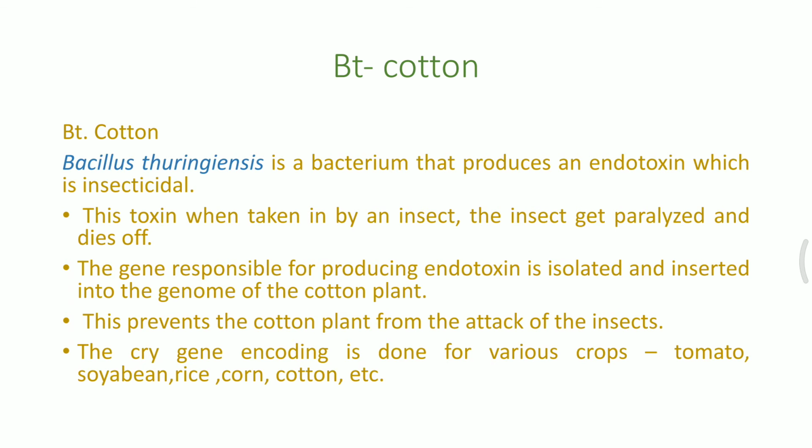BT cotton is one of the genetically modified crops, and Bacillus thuringiensis is a bacterium that produces an endotoxin. The soil bacterium Bacillus thuringiensis produces these cry proteins, which are endotoxins toxic to the larvae of tobacco budworm, armyworm, beetles, and some mosquitoes as well.